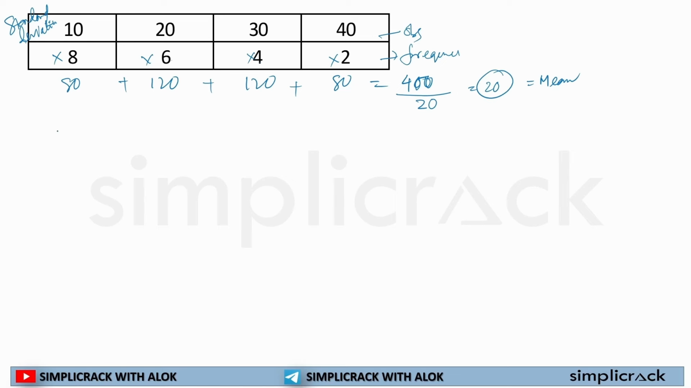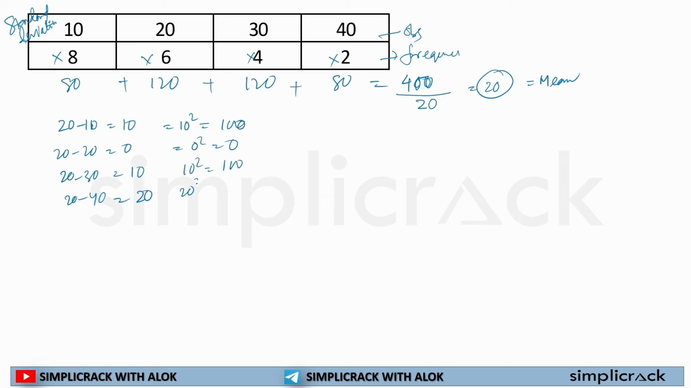So I will be doing 20 minus 10, 10, 20 minus 20, 0, 20 minus 30, I will take only positive values, 10, 20 minus 40. Even if you don't take positive values, we'll be doing it in square format, so it will be positive only. 20 minus 40 is equal to 20. Now I have to take the square of this because I have to calculate the variance. So it will be 100, 0 squared 0, 10 squared 100, 20 squared 400. Now the sum of all the given data will be 600.